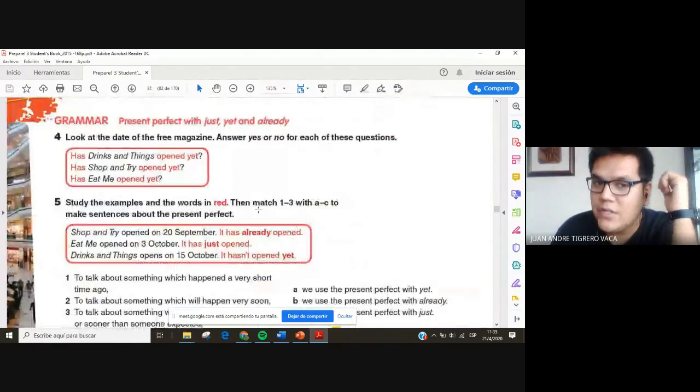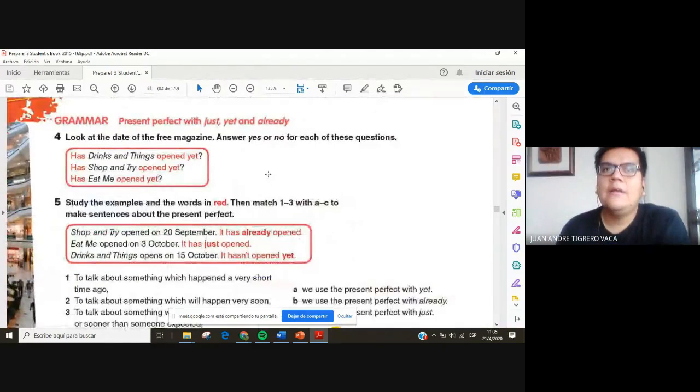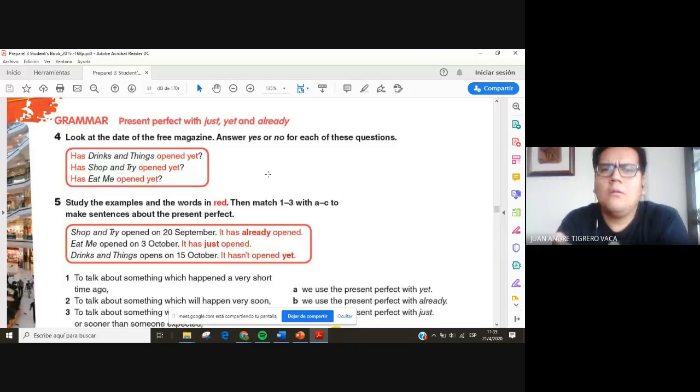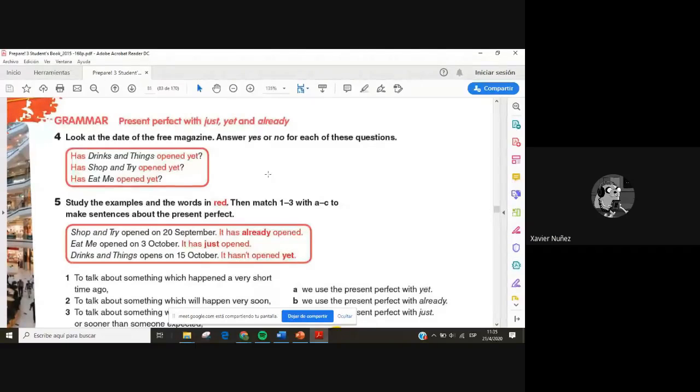So it has just opened, something that happened recently, okay? Something that happened a few days ago or yesterday, that is just. That means in Spanish, recién. Or apenas. Yes, that's a synonym. Okay, so just is recién. Those are called adverbs of time.